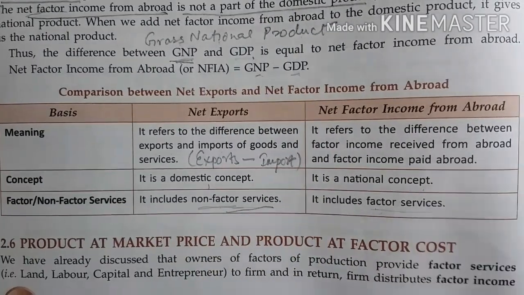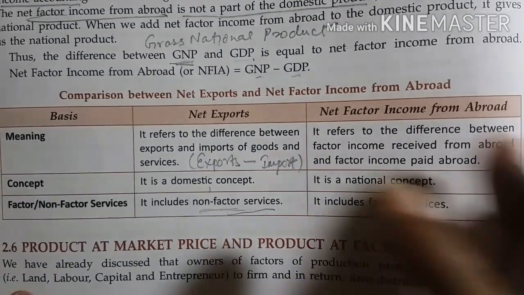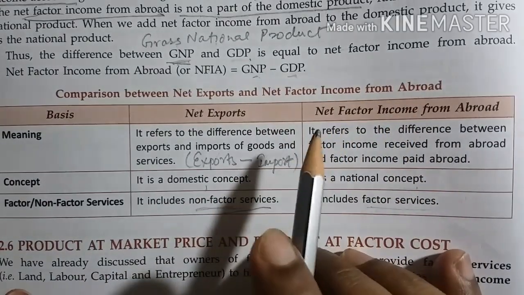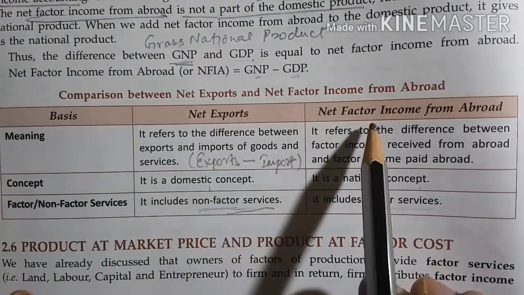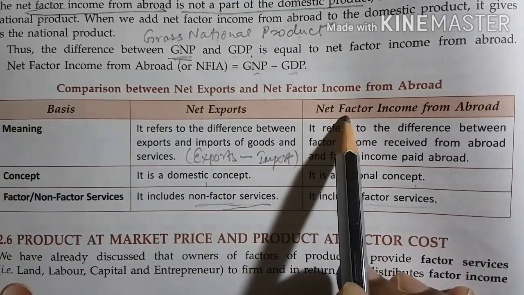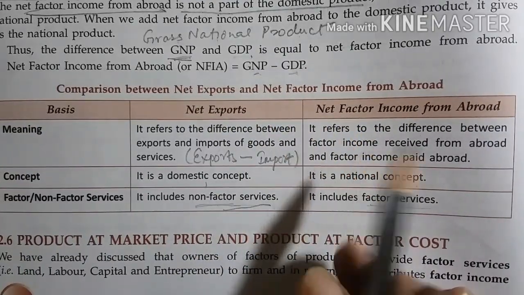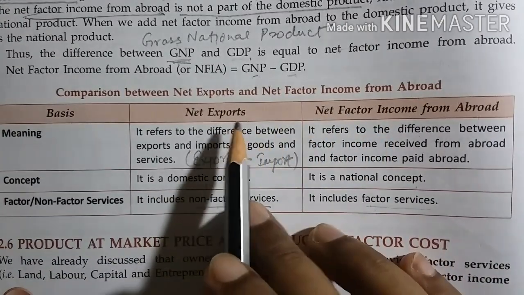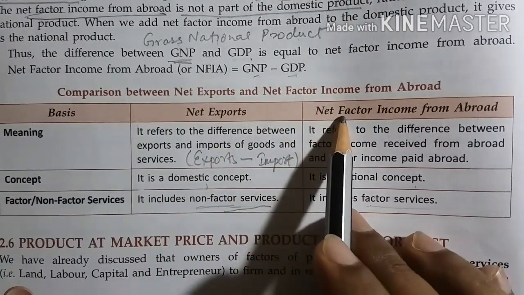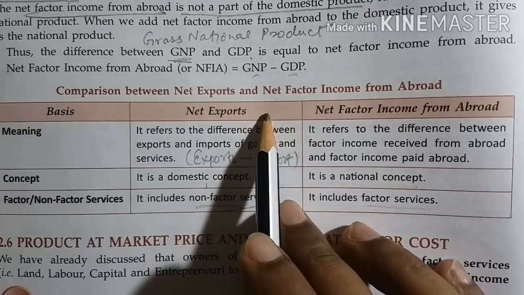So this is all about the difference between net exports and NFIA. We should not confuse between these two. They are totally different in case of calculation of national income. So the treatment of these things will be different in the calculation of national income.